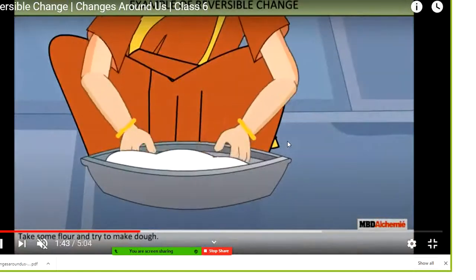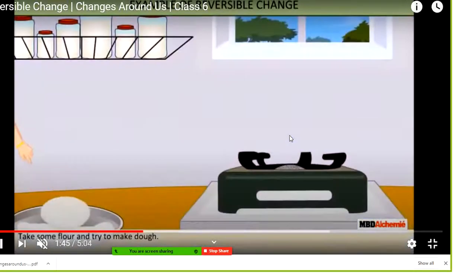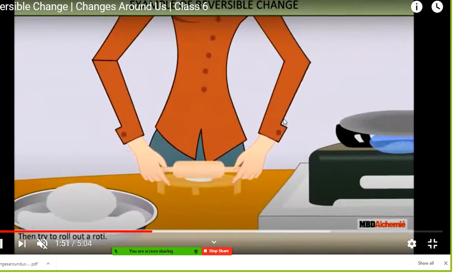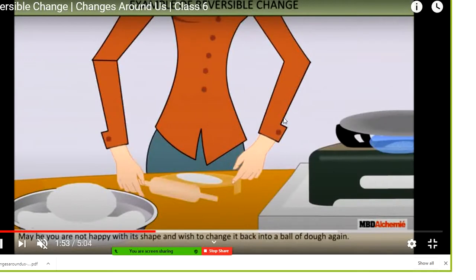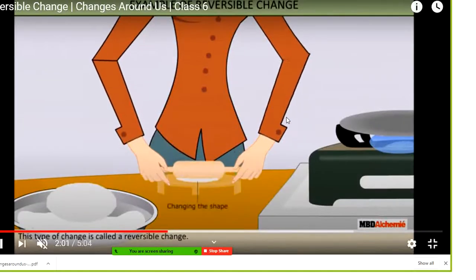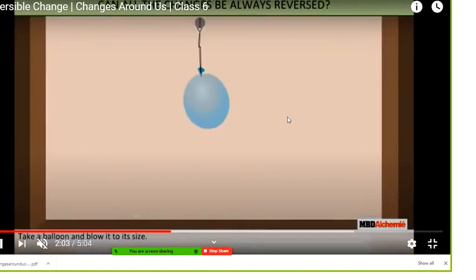So this is one example, and this example you have also done, students. You have made the dough with the flour, and now your mother is making a chapati, or you have also made this chapati. So this change is again a physical change. But once you have cooked the chapati, you cannot bring it back into the dough again. So this is also an irreversible change.